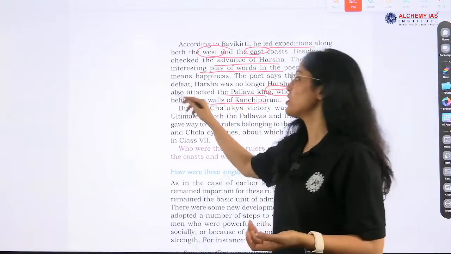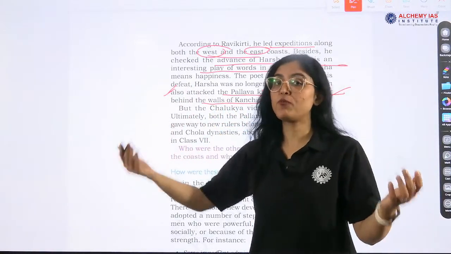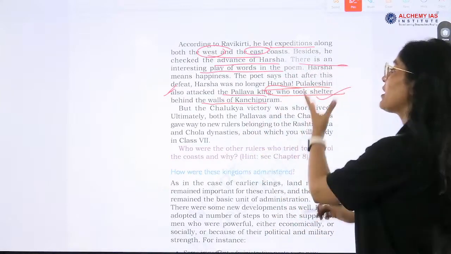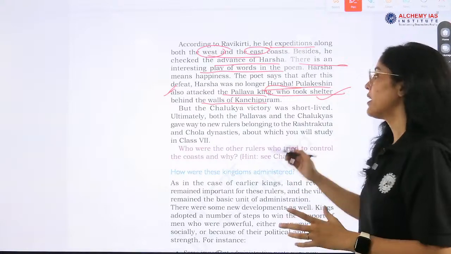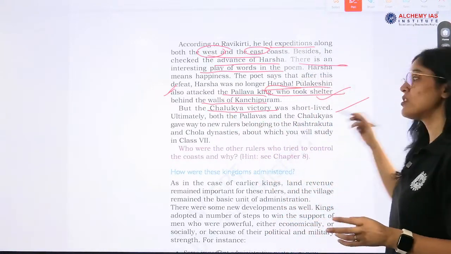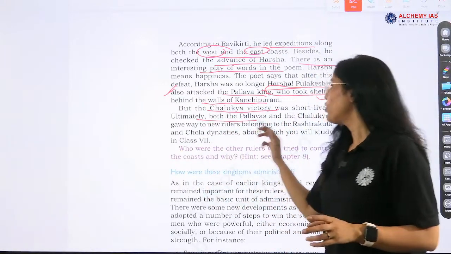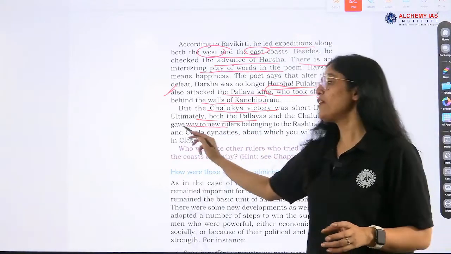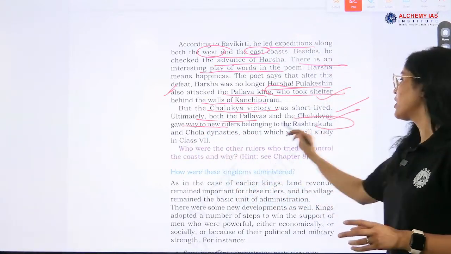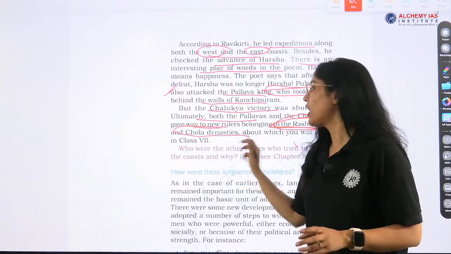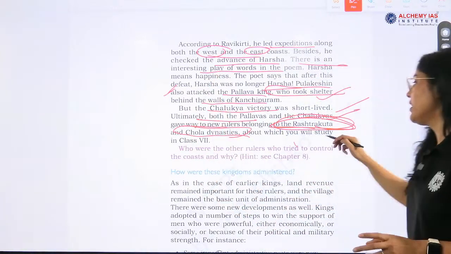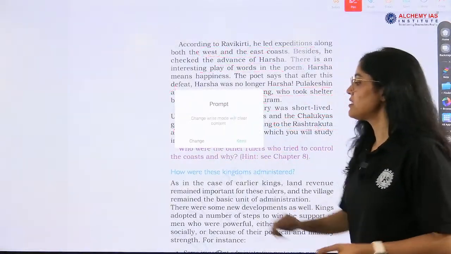So this Prashasti is telling about the greatness of Pulakeshin II, that he attacked the Pallava king also. Pallavas and Chalukyas constantly fighting, right? But the Chalukyan victory was short-lived. See, both the Pallavas and Chalukyas gave way to new rulers belonging to the next important dynasties, Rashtrakuta and Cholas. The great Cholas, right, about which we will study in class 7th.